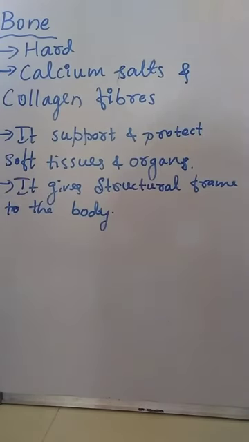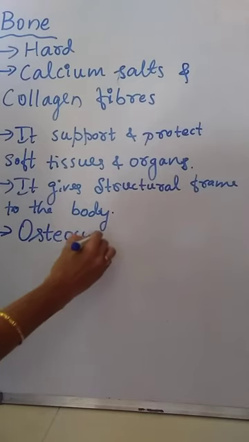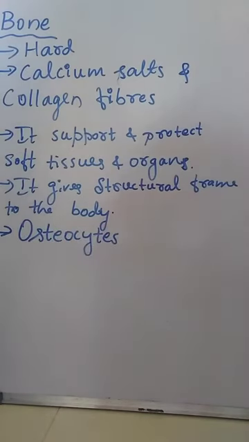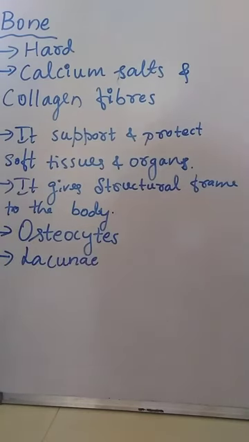The bone cells are called osteocytes, whereas the cartilage cells are called chondrocytes. These osteocytes are present in the spaces called lacunae.